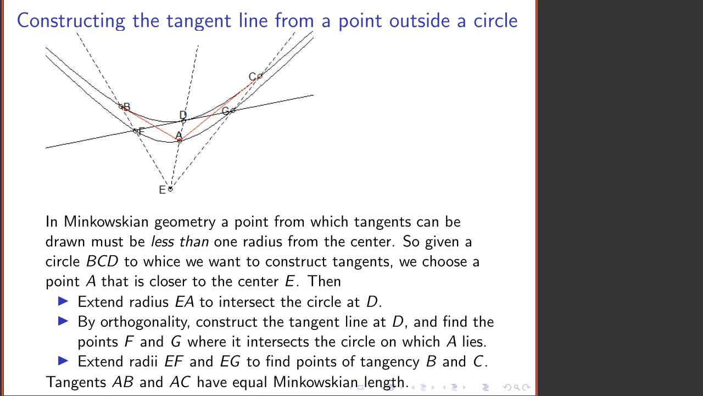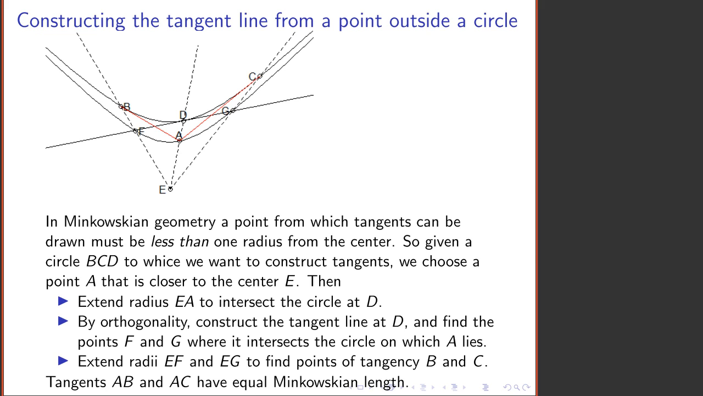So here's my circle. It goes through D. And what I want to do is to construct the 2 tangents to that circle from point A. What does Euclid say to do? He says, extend the line EA until it hits the circle at D. Then construct a line orthogonal to that radius. It'll be tangent to the circle, and extend it out till it cuts the circle through A at point F